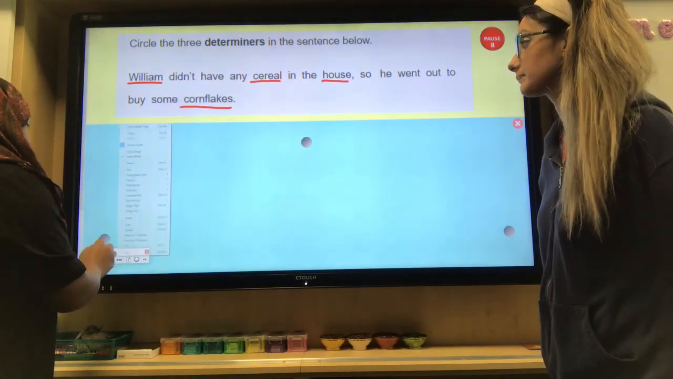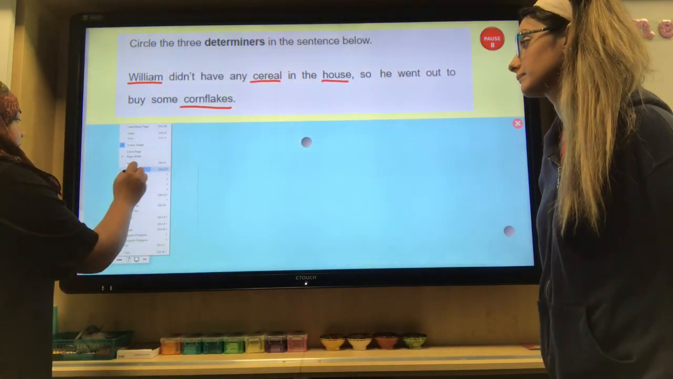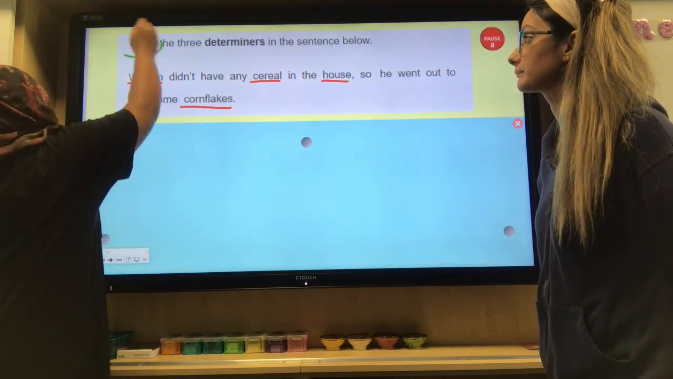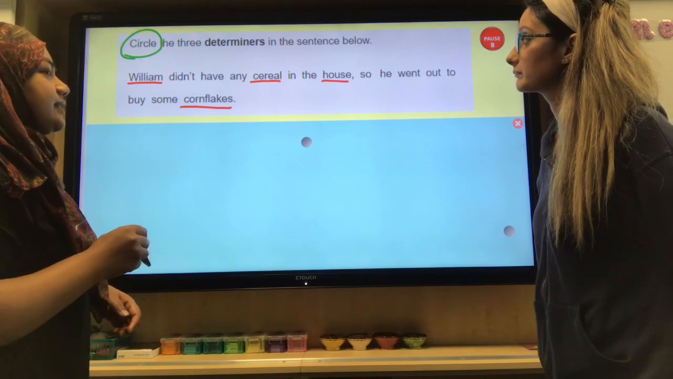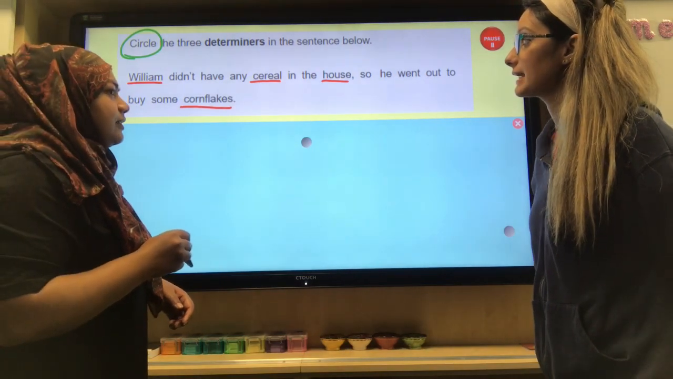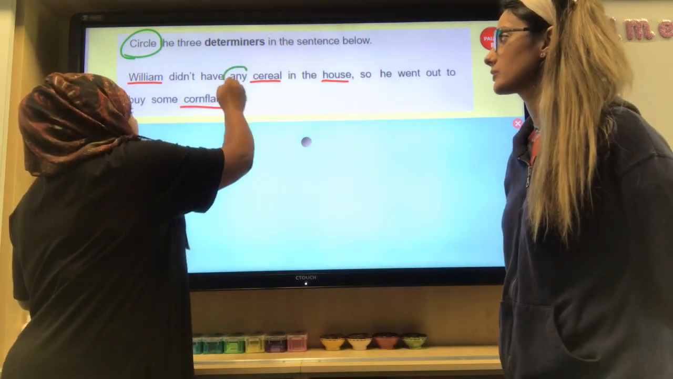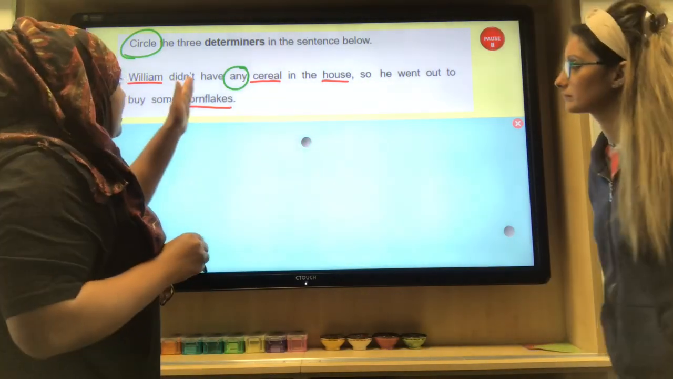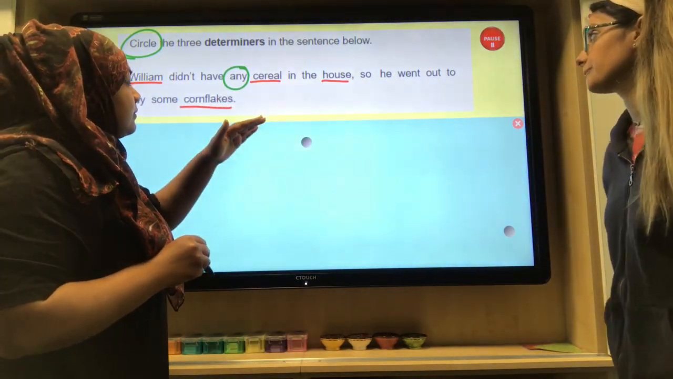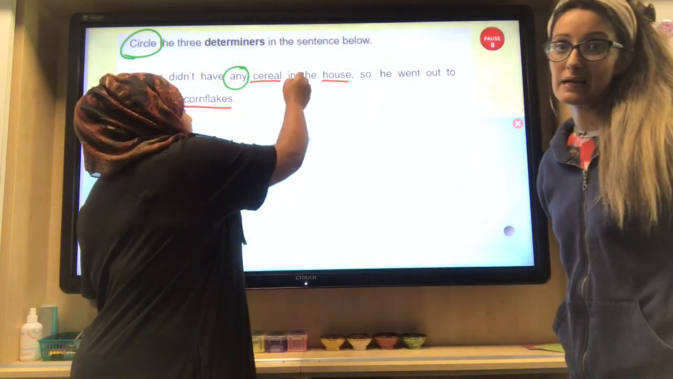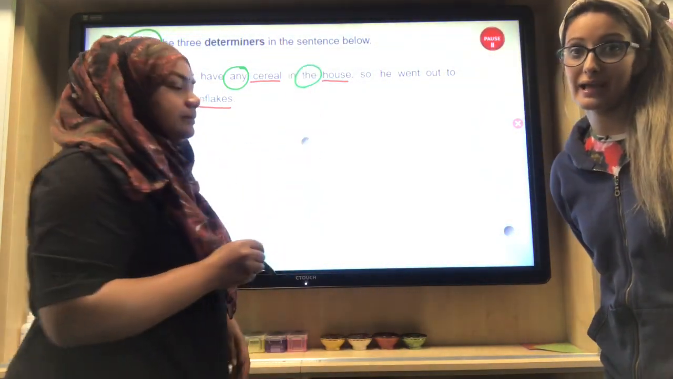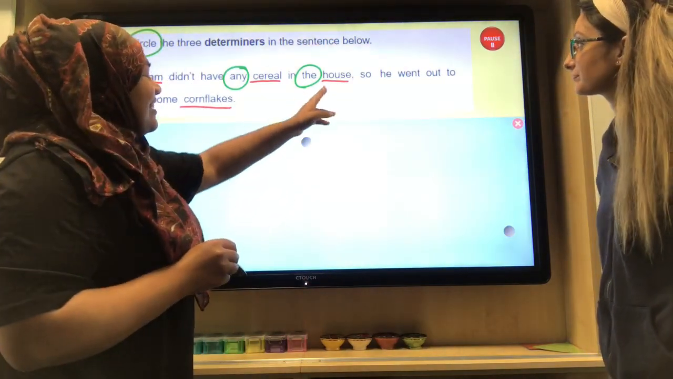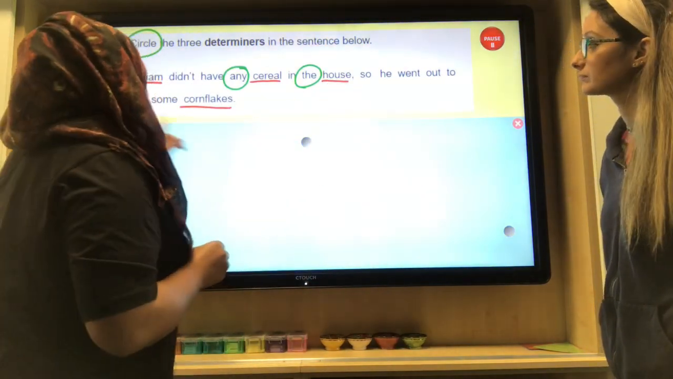Right, so we are now going to look before the nouns to see if there are any determiners. I'm going to read the sentence, and you're going to tell me. Are you going to circle it? I'm absolutely going to circle it because that's what it says here. So William didn't have any cereal. Do you see a determiner there? Yes, any. And what kind of determiner is that? Quantifier, because it's an amount. Brilliant. So William didn't have any cereal in the house. Stop. So house, the. The is an article. Remember a, an, or a and the? The is the article. And so he went out to buy some cornflakes.